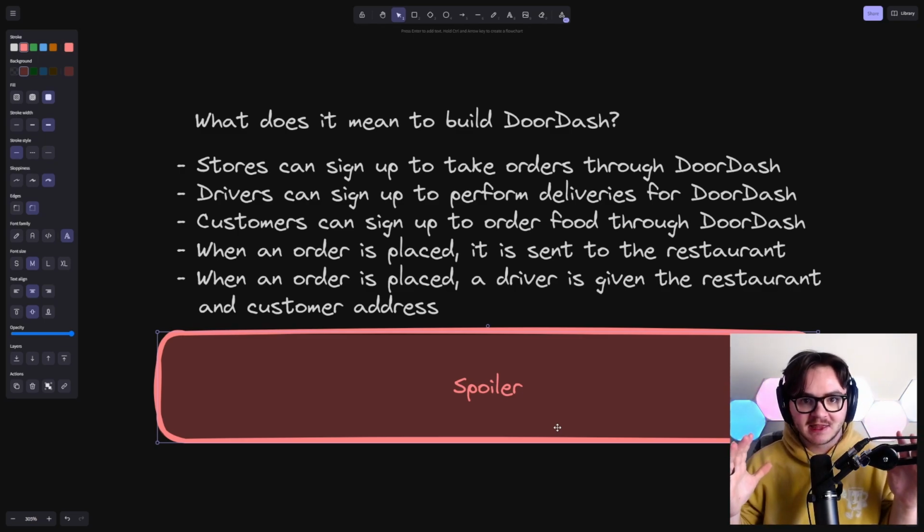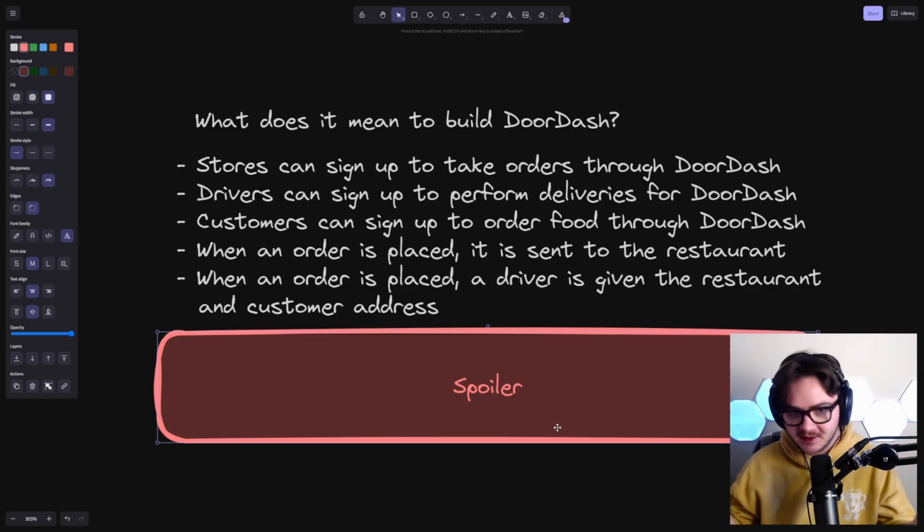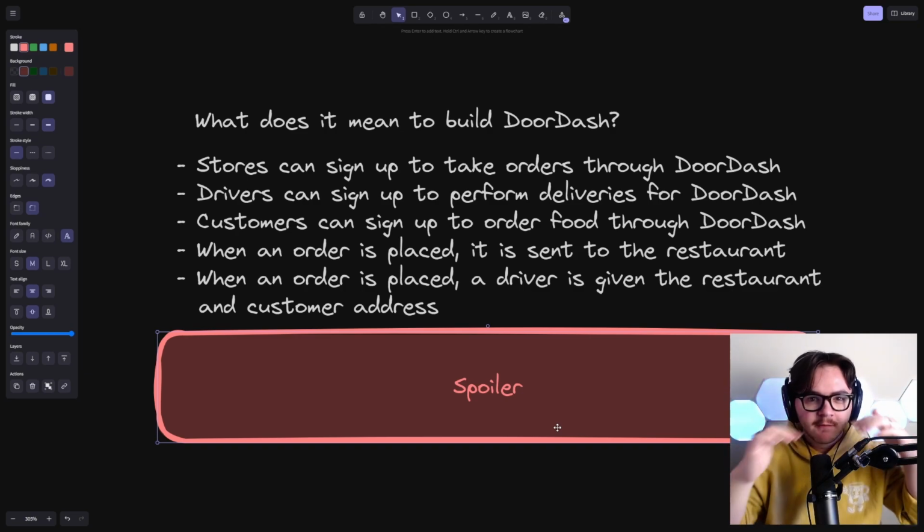Obviously, when you're looking at the perspective of how DoorDash exists today, there's more than this. You get fancy maps, you get order tracking and what stage of the process it's in, a little bit, but whatever. We're ignoring all of that. These are our very basic versions of how we should build this out. We need to get these very core flows done first.